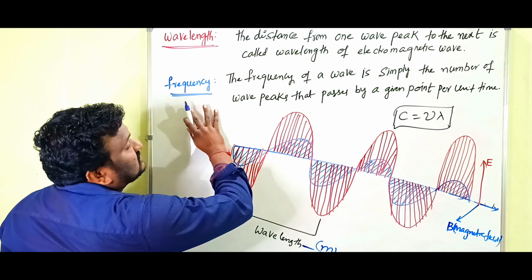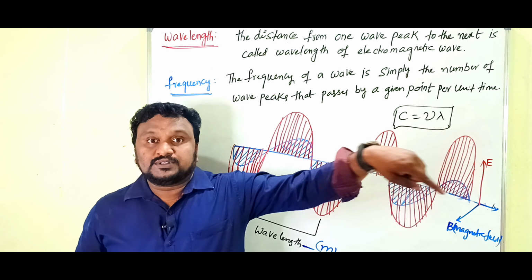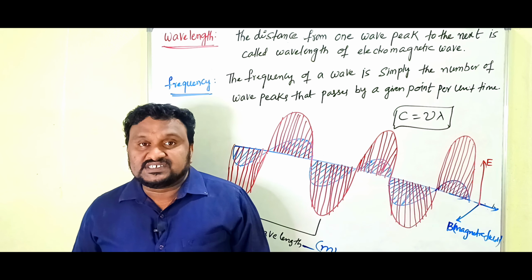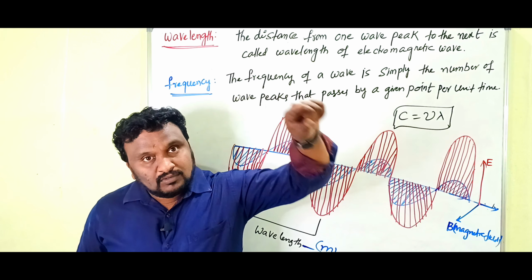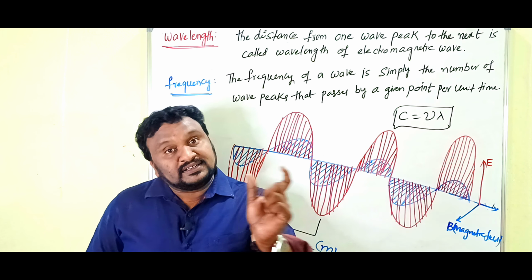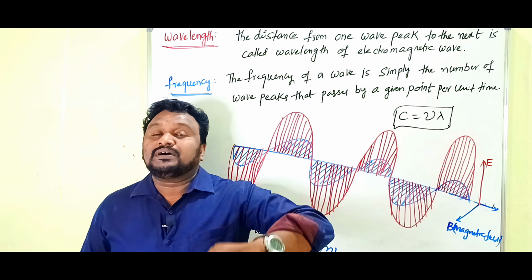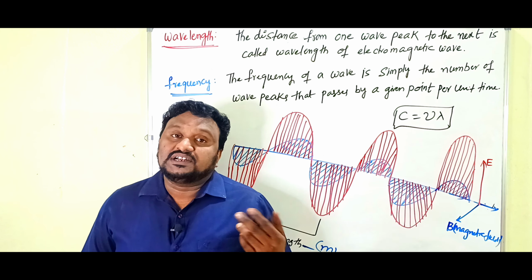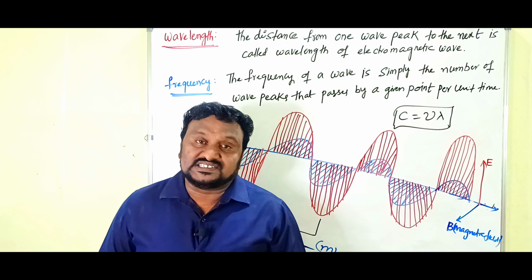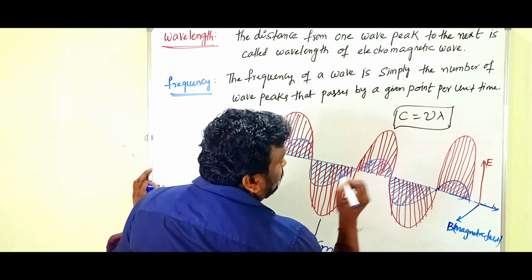And the next thing is frequency. Frequency is nothing but the number of peaks that pass through one point in unit time. What we call maximum, we call peaks. When we take a particular point, the number of peaks that move through it in a particular time is what we call frequency. Frequency is nothing but the reciprocal of the time period, so it should be measured in terms of second inverse or hertz. Look here, for example, this is the point we have taken.